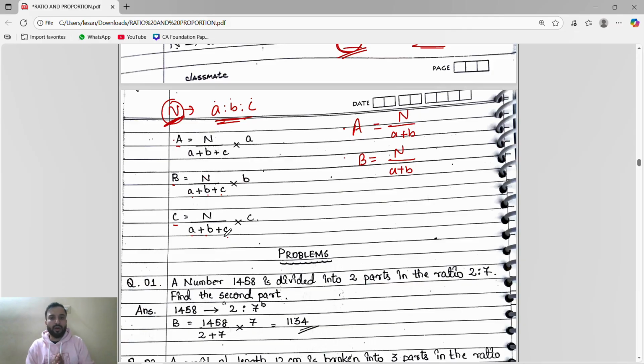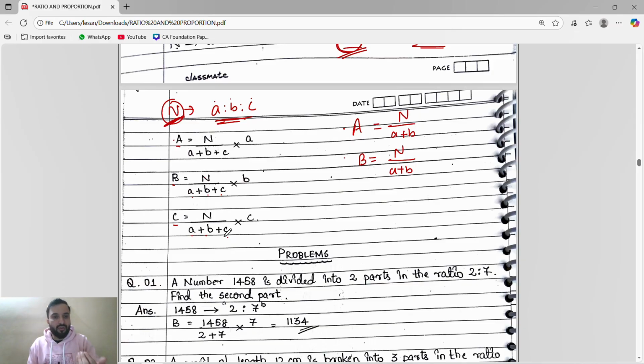To understand, if a number is given in 2 ratios, like A is to B or X is to Y, this number will divide into 2 parts. If the number is given in 3 ratios, A is to B is to C, or X is to Y is to Z, or P is to Q is to R, anything, it will divide into 3 parts.